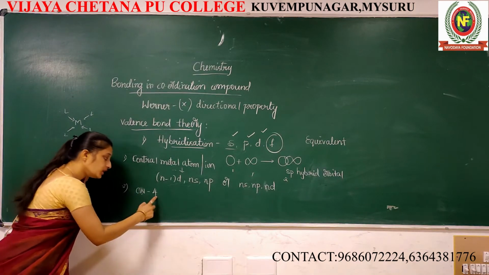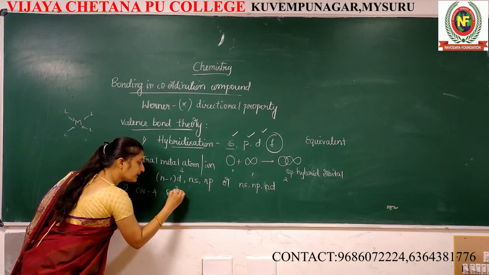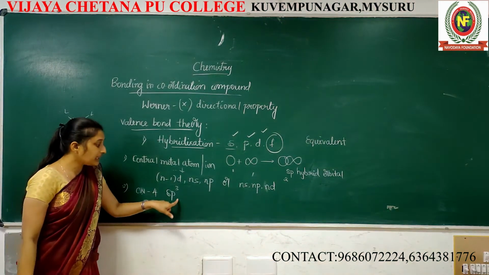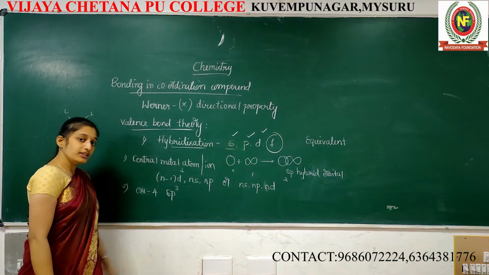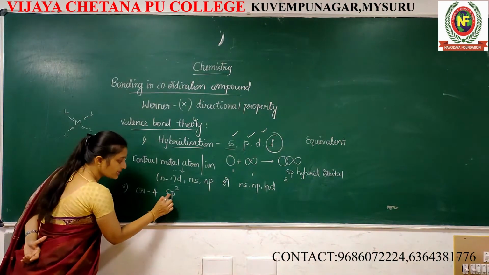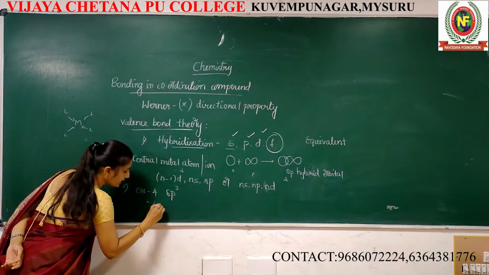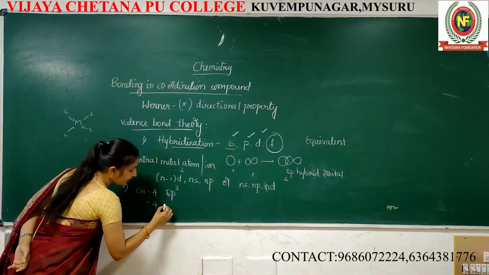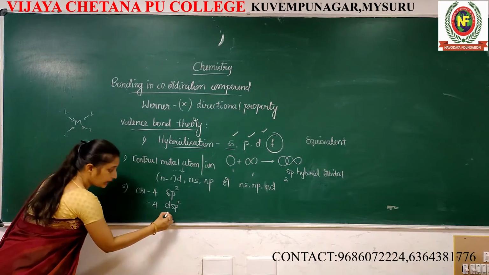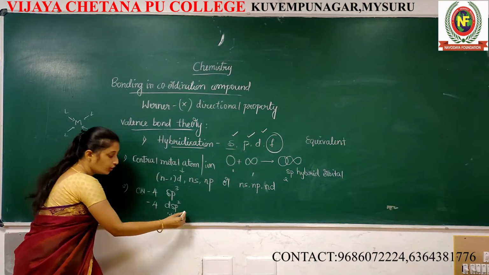Here coordination number 4 means it may be sp3 hybridization. How do we get 4 coordination number? See, s1 p3, 3 plus 1, 4. Suppose the coordination number is once again 4, it may be dsp2 hybridization. dsp2 means d1, s1, p2. 1 plus 1, 2, 2 plus 2, 4.